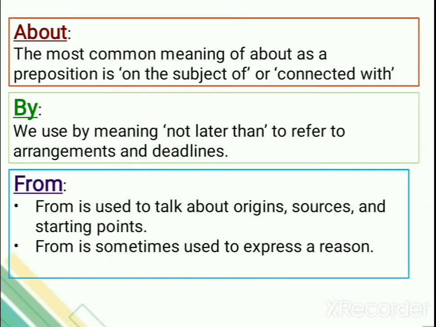From where did you get this? I got it from the stationery. So kahan se mila? From where? Sources. Okay. Next, from is sometimes used to express a reason.